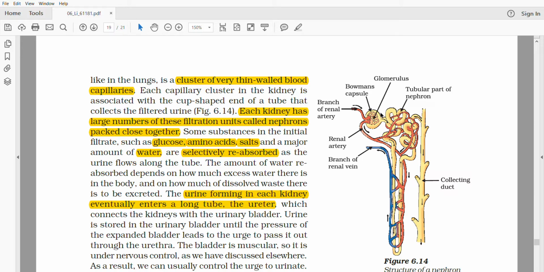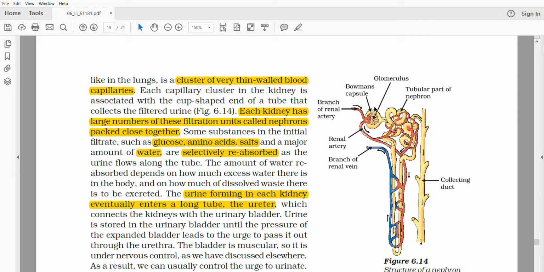So this portion, which is actually a bundle of capillaries, is called the glomerulus. Why? Because this is a bundle of capillaries. There are a large number of fine, very thin walled capillaries here, because only then will our filtration be very fine.